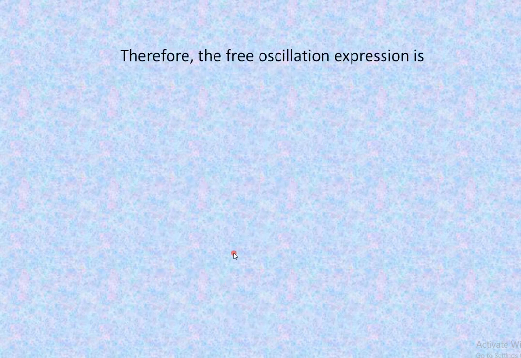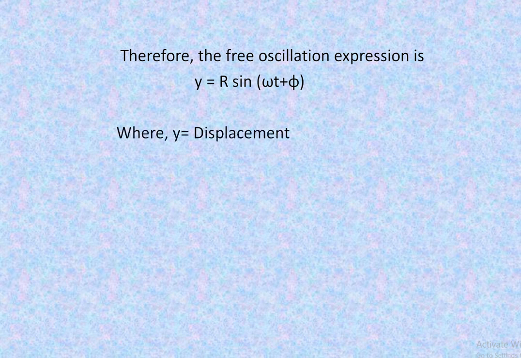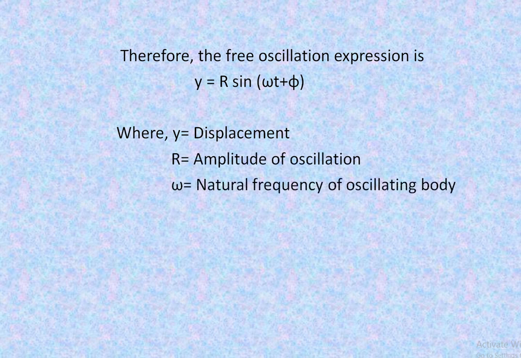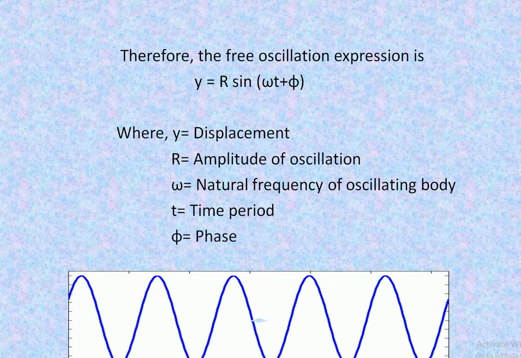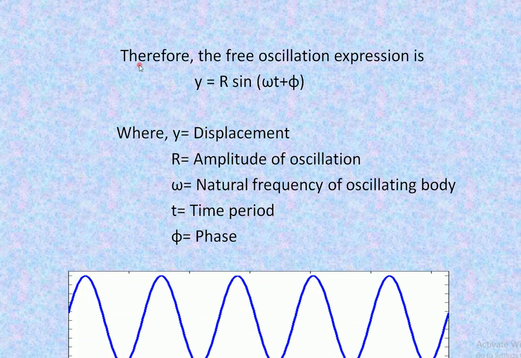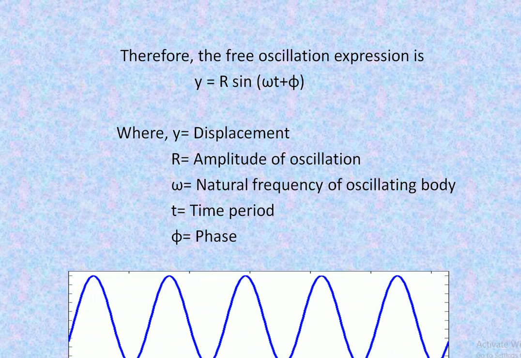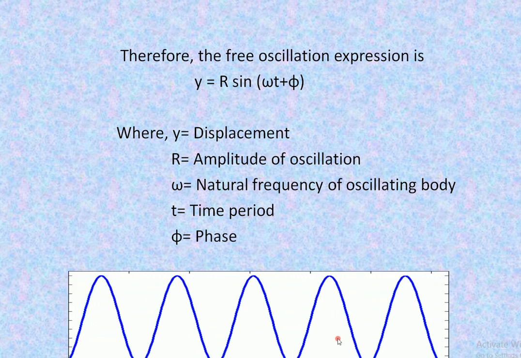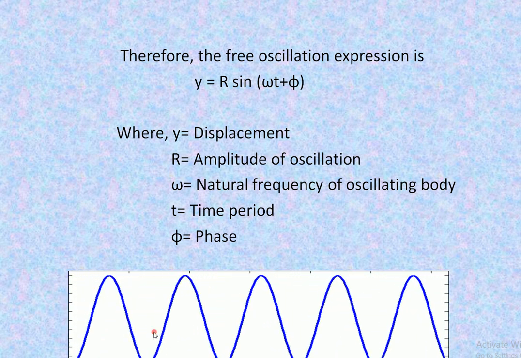Therefore, the free oscillation expression is y is equal to r sine omega t plus phi, where y is the displacement, r is the amplitude of oscillation which is maximum, omega is the natural frequency of the oscillating body, t is the time, and phi is the phase. So this is the equation of free vibration, and during the free vibration the amplitude of the vibrating body is constant. Thank you.